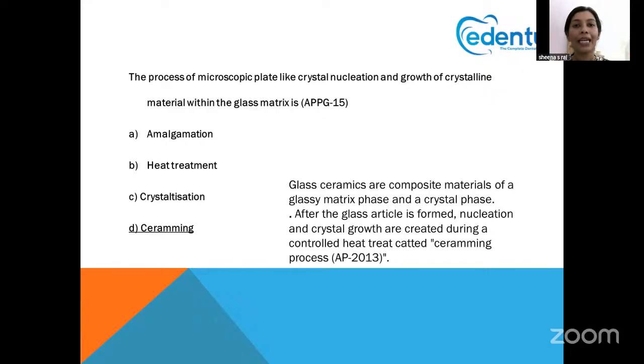We have to heat this such that there is nucleation and the crystals grow and embed within each other. When this is done in controlled heat, it is called ceramming. This is a very important term to keep in mind. It is the conversion of the glass matrix and crystal phase where nucleation as well as growth takes place in a very controlled heating procedure.